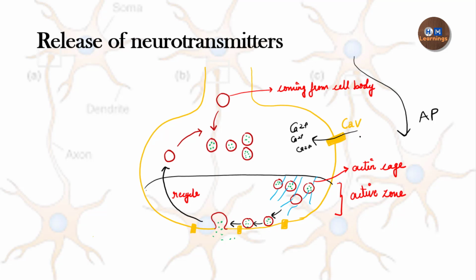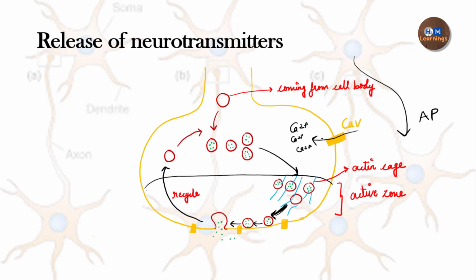On arrival, that is on the first influx of the calcium ions inside the axon terminal, there will be movement of the vesicles. The synaptic vesicles which are present outside the active zone will start moving towards the active zone, and the vesicles which are already present in the active zone will start moving towards the release sites. So you can understand how it is happening. Now, how the calcium causes the movement of the vesicle, that is a question.